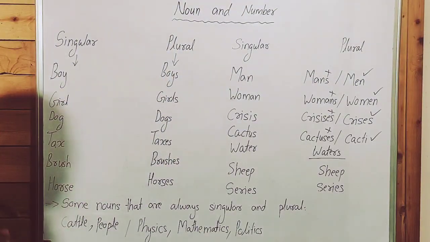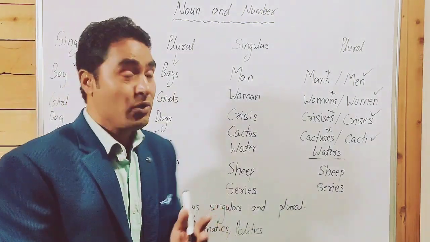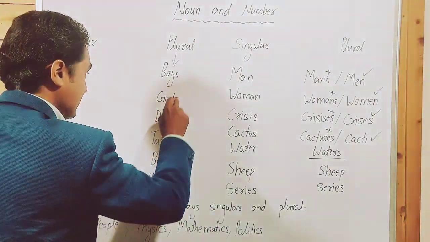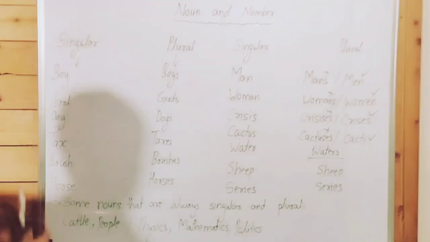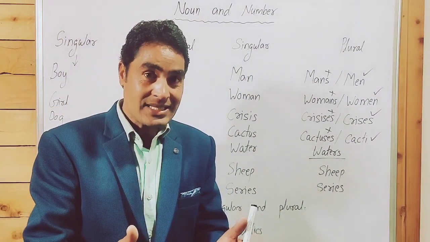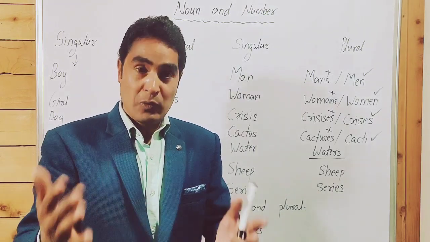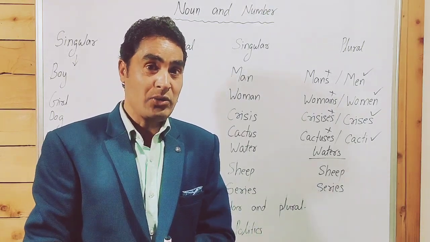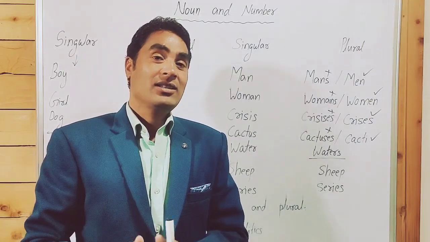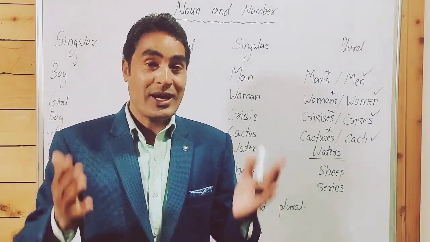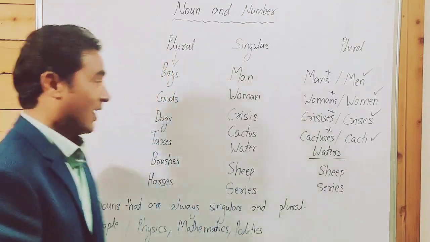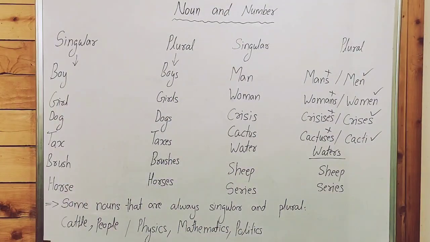So guys, most students get confused over here: s, only s and es. When do we add s to form a plural noun, and when do we use es to form a plural noun? Most students get confused over here. In the next slide we will learn about it. If you want to take a screenshot, you can take.